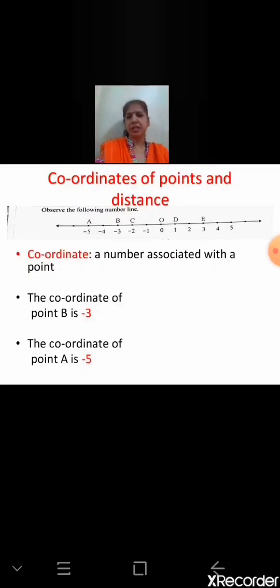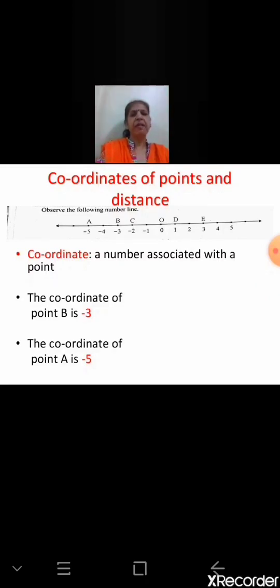Take equal distances, maybe centimeters, it will be convenient. Towards your right side, like 1, 2, 3, 4 that I have written, they are positive numbers. Towards the left of the 0, what are we going to do? -1, -2, -3. So these are all negative numbers. So when we draw a line, we keep in mind: origin 0, towards the right positive numbers, towards the left of the 0 negative numbers.